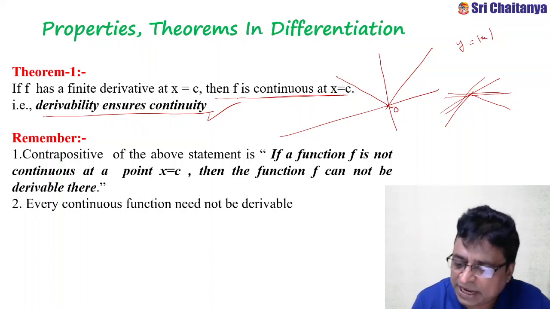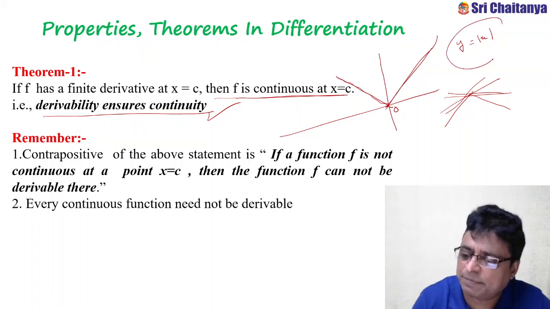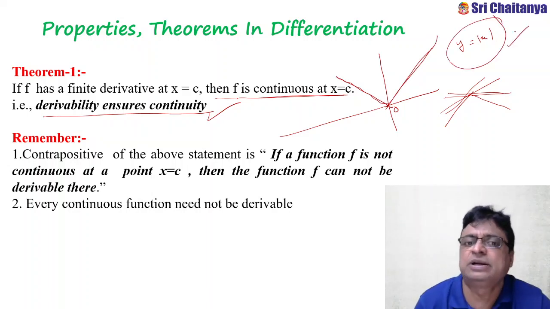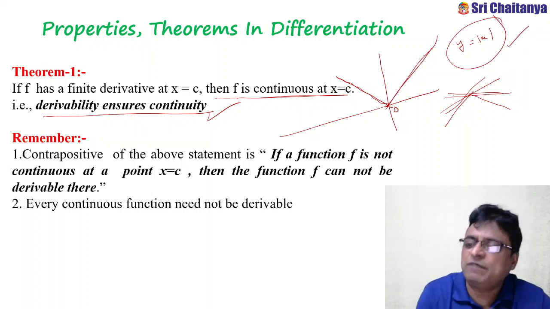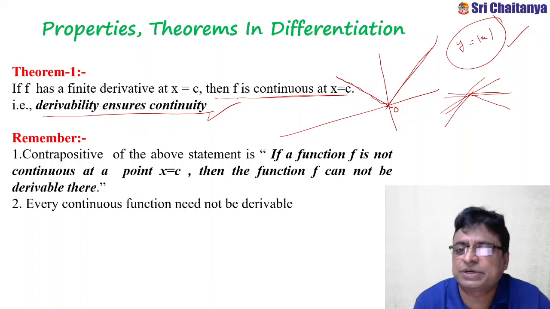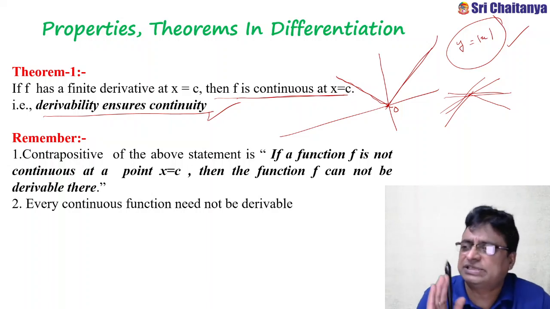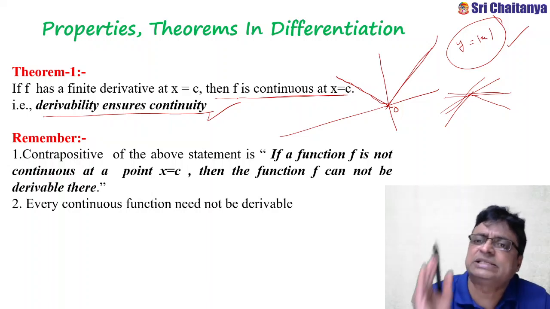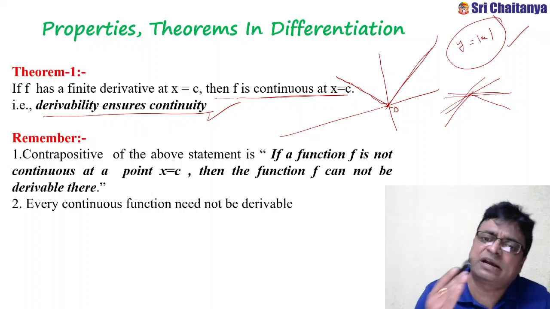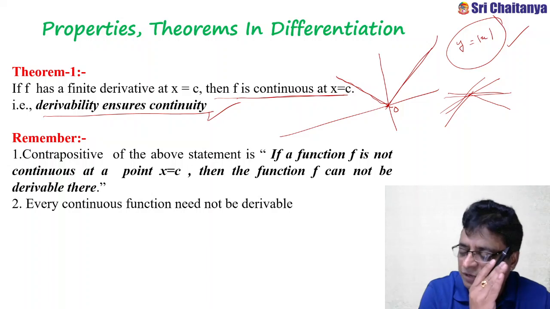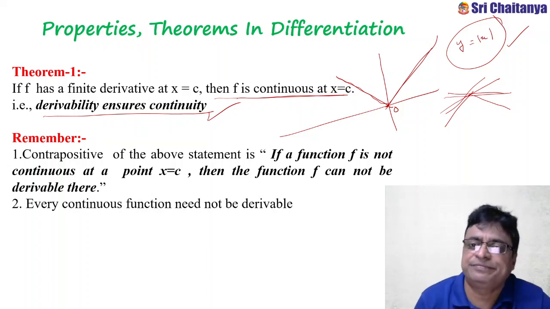But there is no break at all. You observe, there is no break at all. So this is the best example of a function which is continuous but not derivable. So every derivable function is continuous, but every continuous function need not be derivable. This is very, very important, and several times the problems were repeated, and even in the coming examinations also we can expect good questions from this.